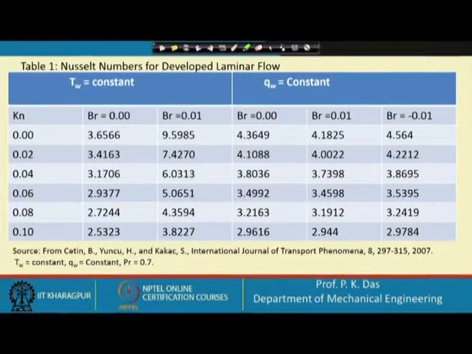Now if we have understood, then of course solving the problem does not take much time, because from the table we can pick up a value and that will be the answer. So, if we go to the next slide,